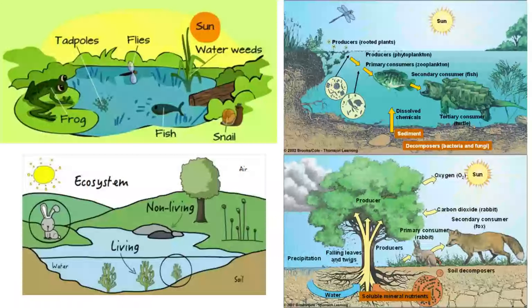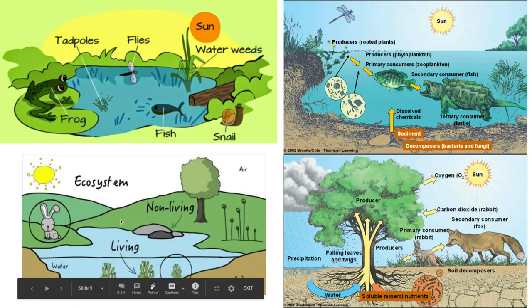Here are some examples of ecosystems. So here we have frog, tadpoles. Frog eats the fly. Tadpoles or fish eat the tadpole. Snails eat the grass. A little more here, we can see a consumer here. Don't mind so much with these words here. We're not going to concern ourselves with those. This turtle is going to eat this fish. This fish is eating the plankton. Again, we have some more terms here.